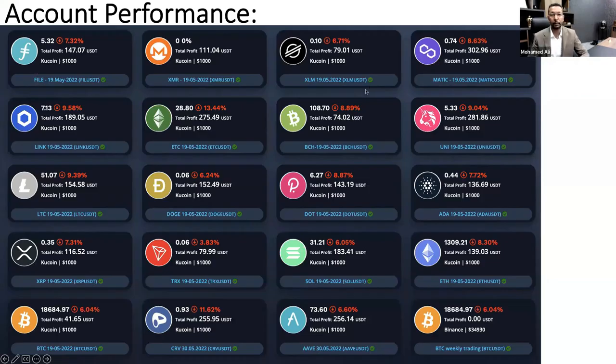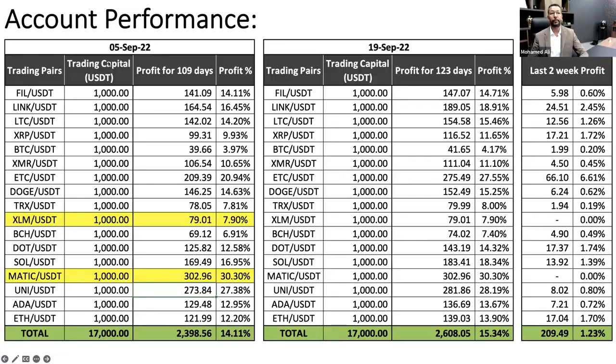Let's get to the account performance. This is the same account that we're sharing every week. Let's get to the table. Okay, so this is the last performance review that we have done on 5th of September. And this is the performance now of 19th of September. So we're talking now about 2 weeks performance. If you look at the right-hand side here, that gives you the brief of what happened during those 2 weeks.